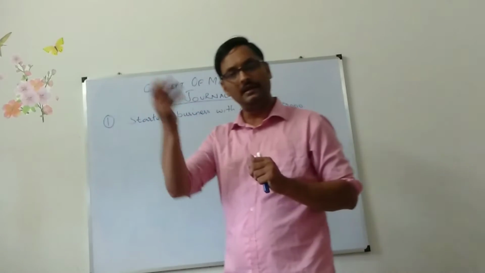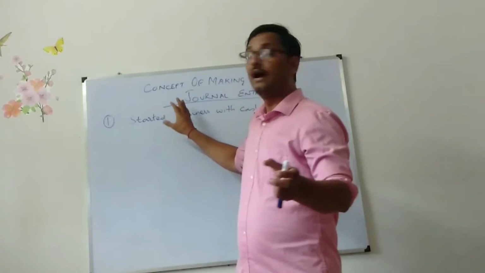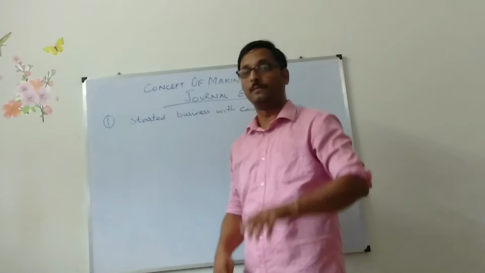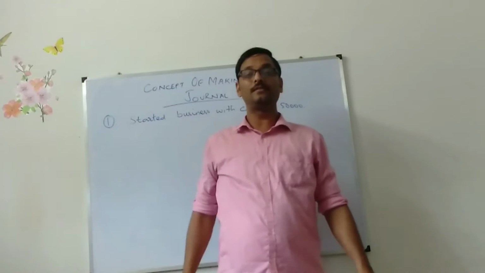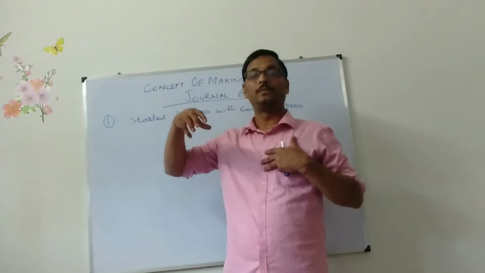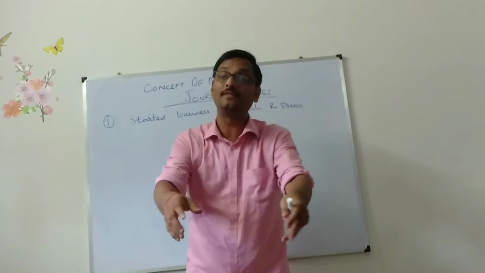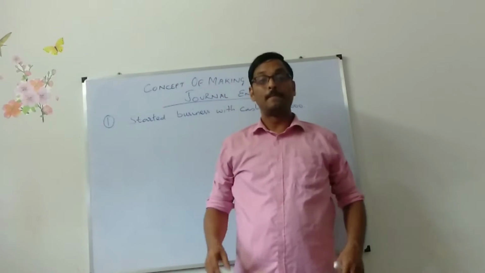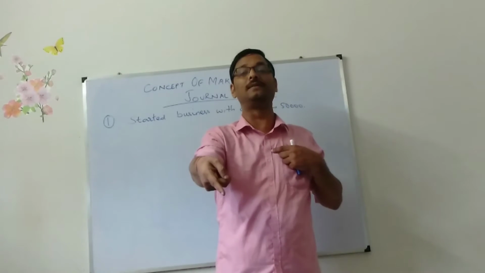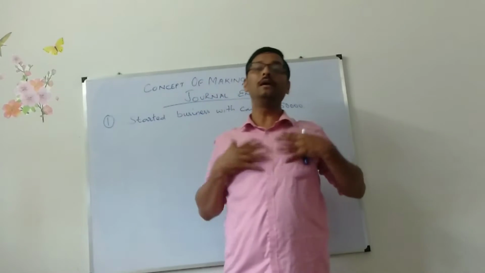Later on, when you study, you will find there are different types of business. Now, I am trying to make you understand the sole proprietorship business. In a sole proprietorship business, there is one owner. That owner has started a business. Suppose I am the owner, so I am a different entity, a different person. I have started a business, and that business is a different person. Now we are two different persons. Though I am the owner and I have started this business, this business is a different person, and I am a different person.